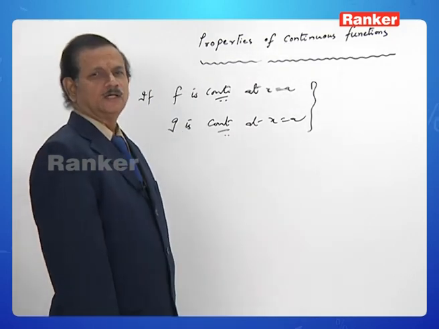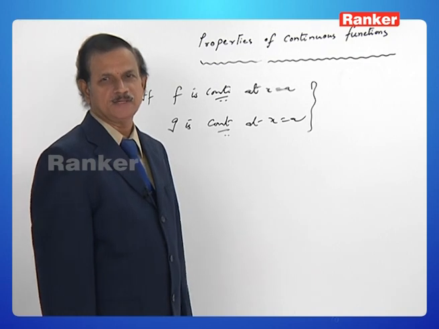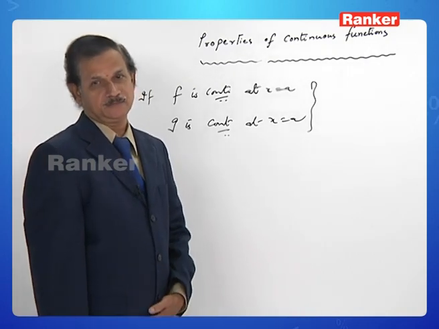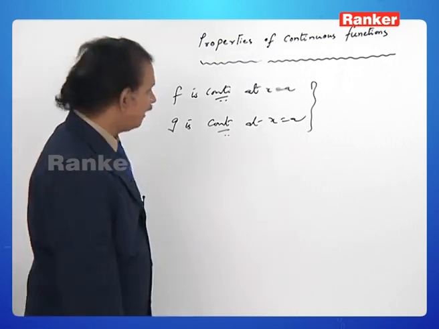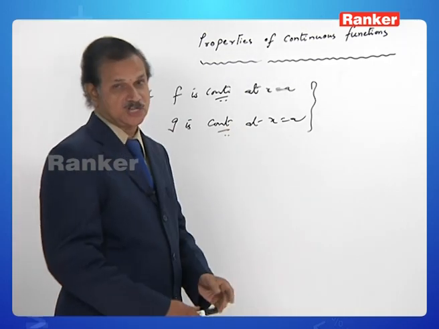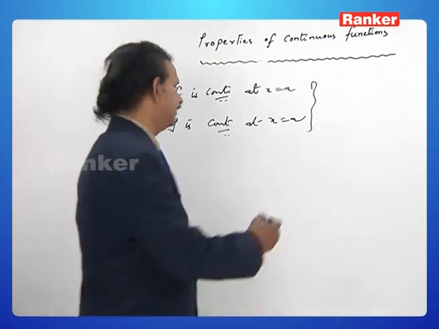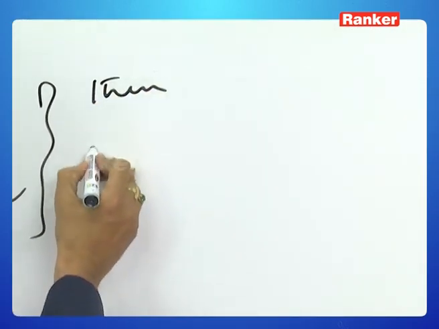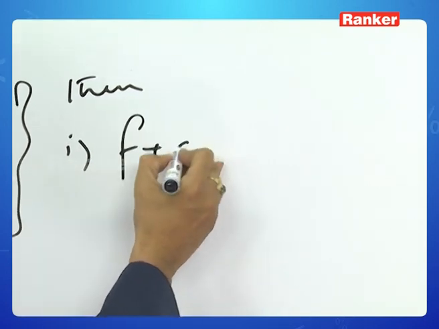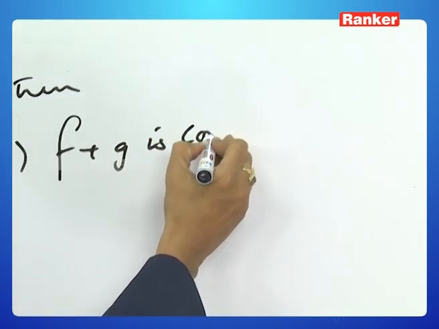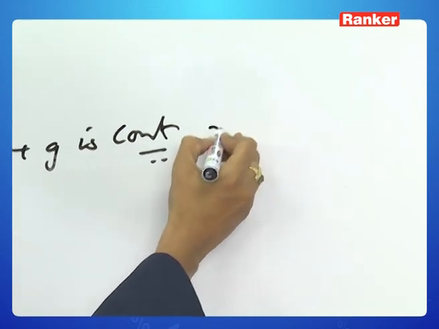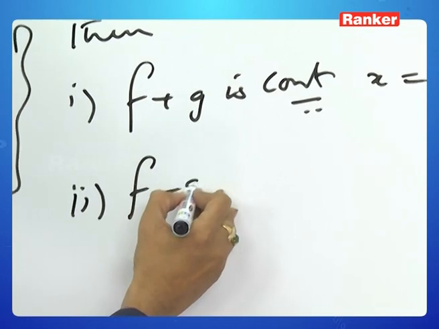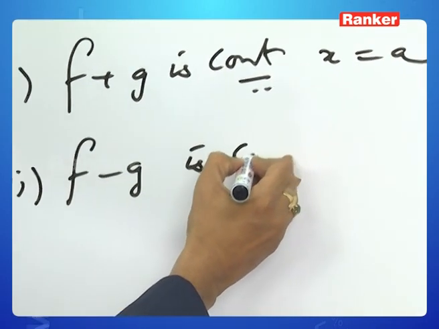That is, both f of a and g of a are defined. More to say, f is continuous at x equal to a, g is continuous at x equal to a. Then number 1, f plus g is continuous at x is equal to a. Number 2, f minus g is continuous at x is equal to a.